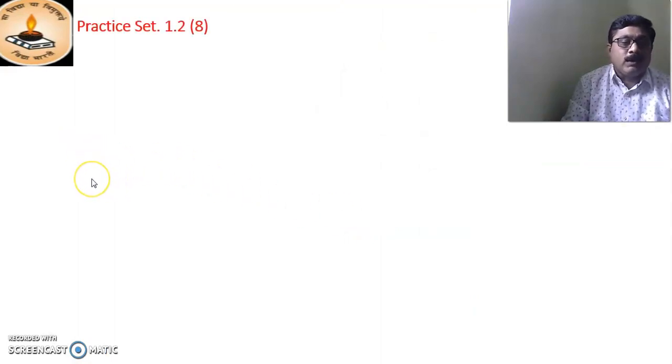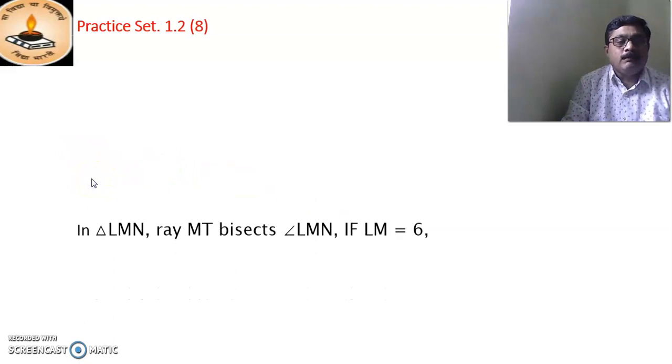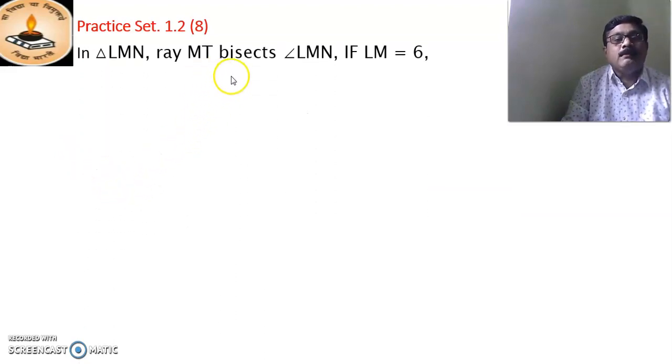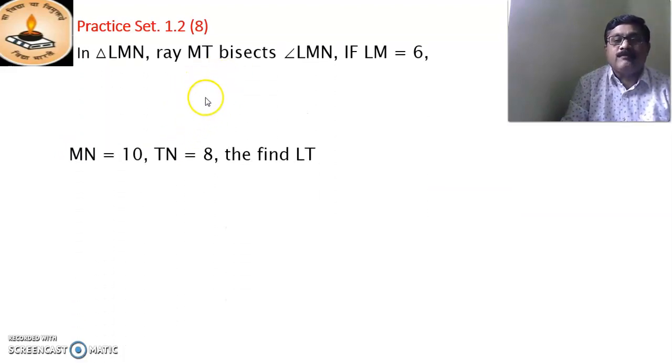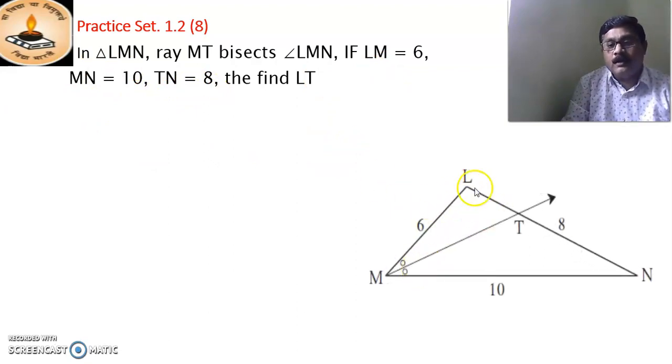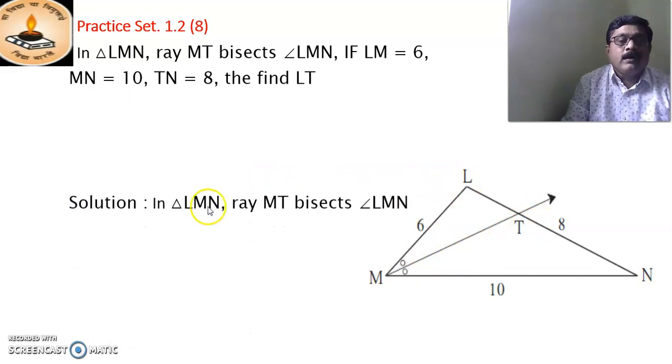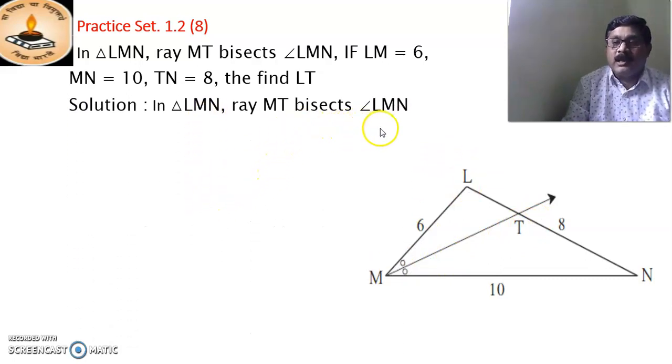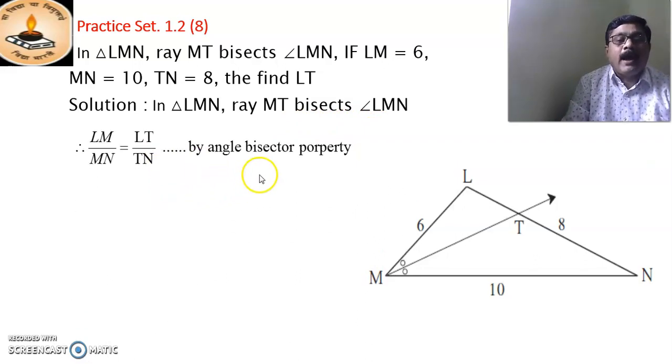Now, practice set 1.2, problem 8. In triangle LMN, ray MT bisects angle LMN. If LM is equal to 6, MN is equal to 10, TN is equal to 8, find LT. From this figure, we have LM, LN, and this is MT. Ray MT is the bisector of angle M. In triangle LMN, ray MT is the bisector of angle LMN. Therefore, by the angle bisector property, LM divided by MN is equal to LT divided by TN.